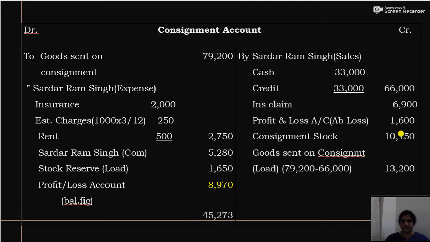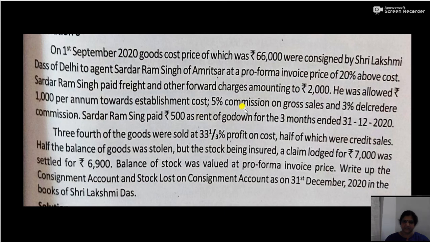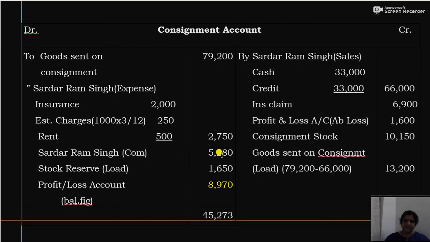Then consignment stock we have calculated as 10,150. Then commission: 5% commission plus 3% del credere commission, so 8% in total. So 66,000 into 8 divided by 100, that is 5,280.